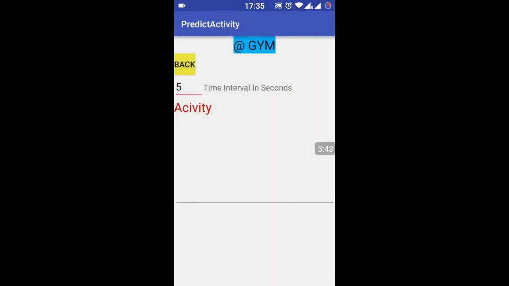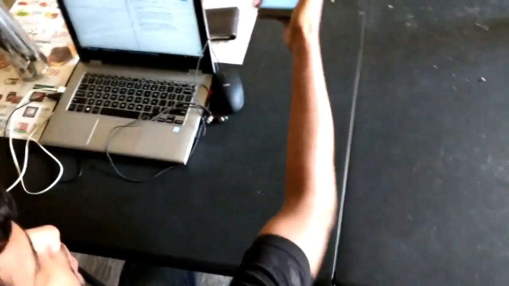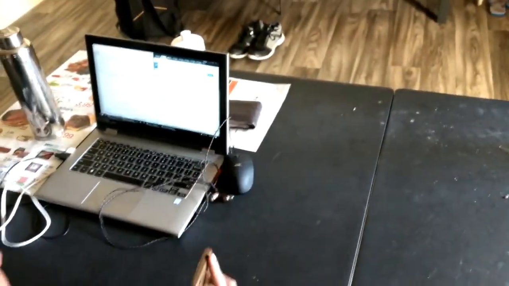As you can see, the location has been matched, and we have been brought to the exercise prediction activity. I'm going to do an activity and see whether our app predicts it. We will assume that the user will be tying the phone to his hand. We can see that our app has successfully detected that the person is rowing. Then we will change the activity to push-ups. Now our app shows push-ups, and we will do pull-ups.